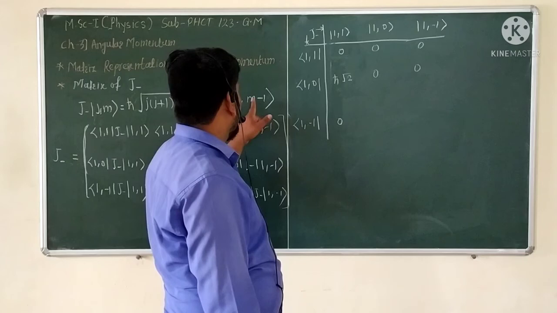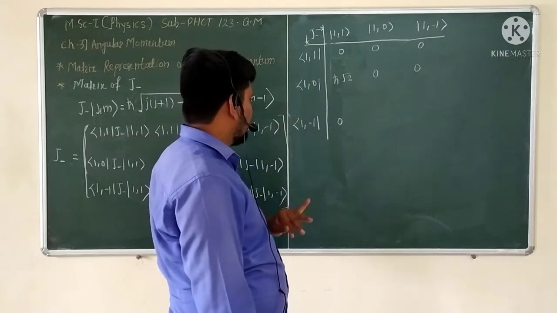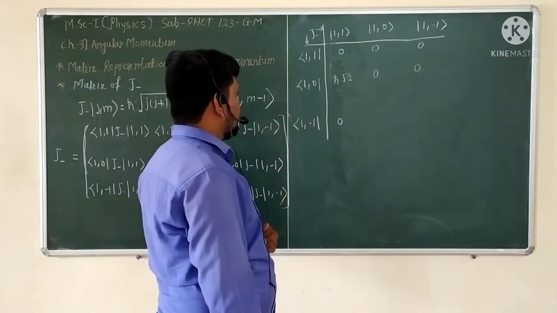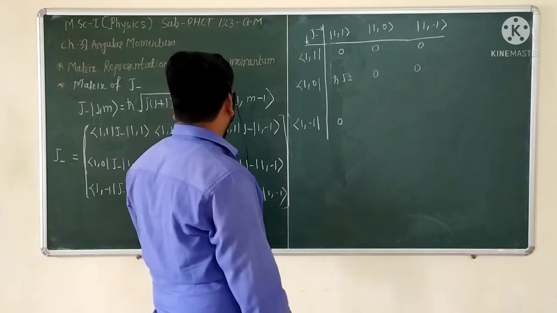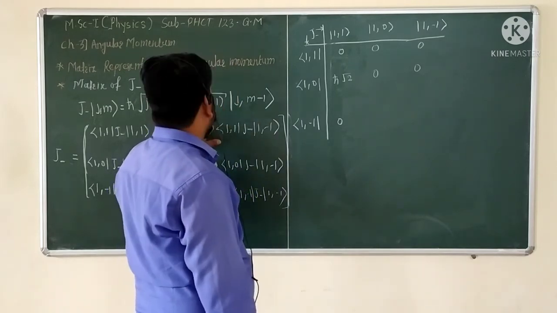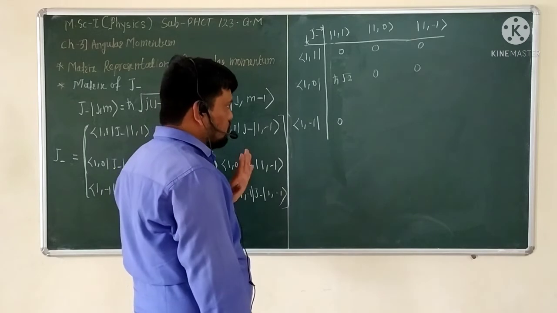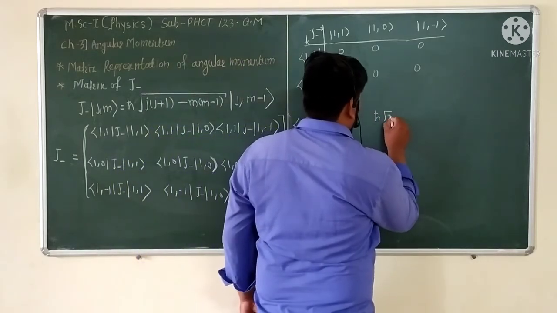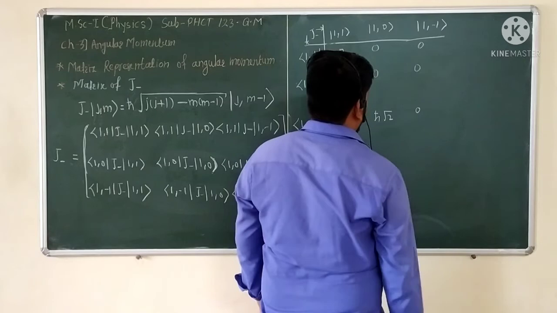So 0 minus 1 is minus 1, that is a possible value, and in the bracket the value j into j plus 1 is the square root of 2, so ħ times the square root of 2, and the m value taken is 0, so 0 into 0 minus 1 is also 0. So that's why we get the value ħ times the square root of 2, and here again 0.